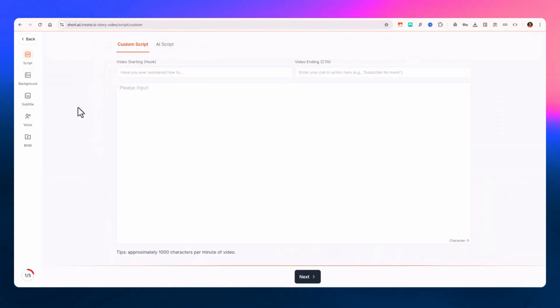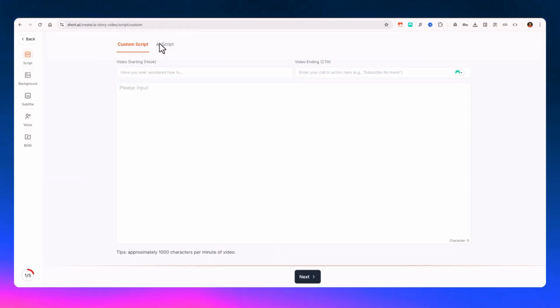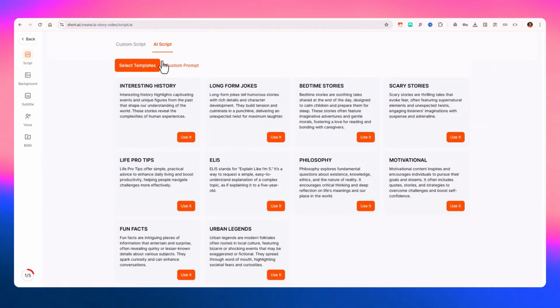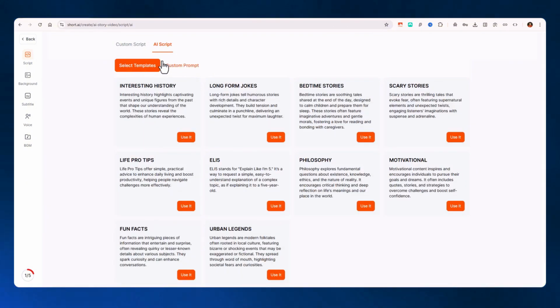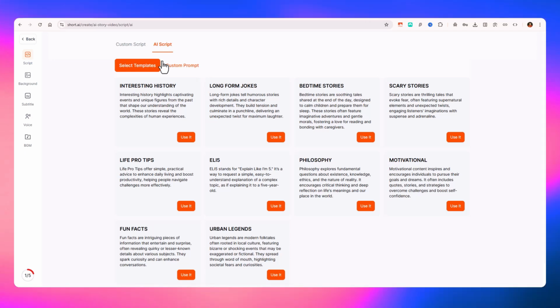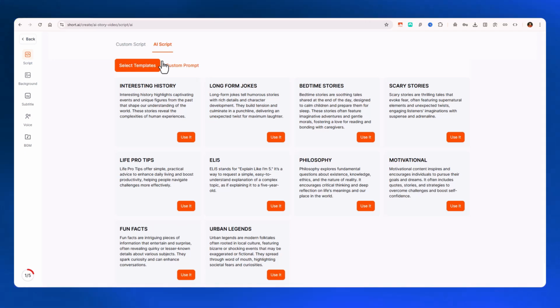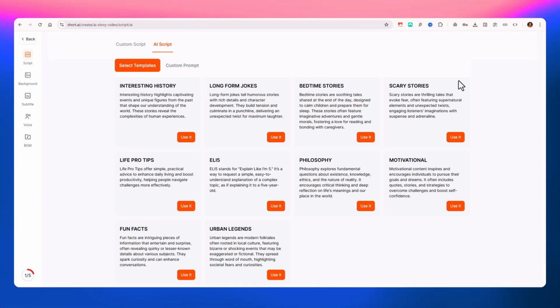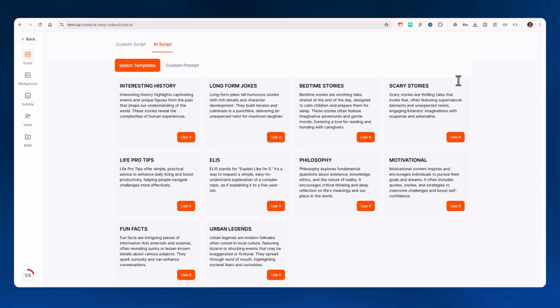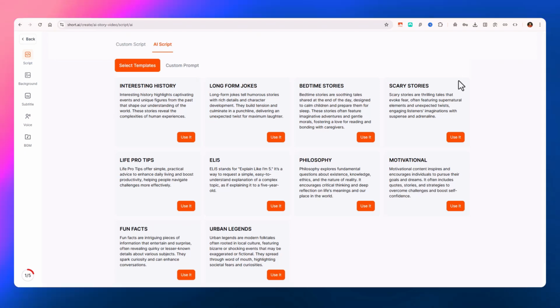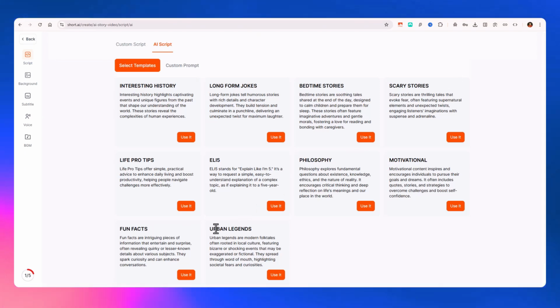Then you have the AI story video option, where you can generate a script using the AI, and you have plenty of templates to select from. It is going to take very few seconds. You have options to choose from: interesting history, long form jokes, bedtime stories, scary stories, ELI5, which stands for explain like I'm 5, philosophy, motivational, fun facts, urban legends, and all these options are there to help you save some time.